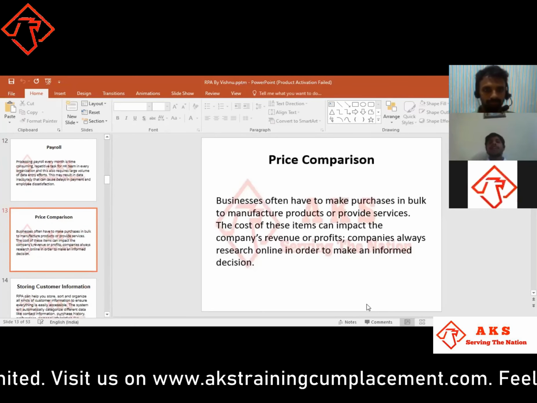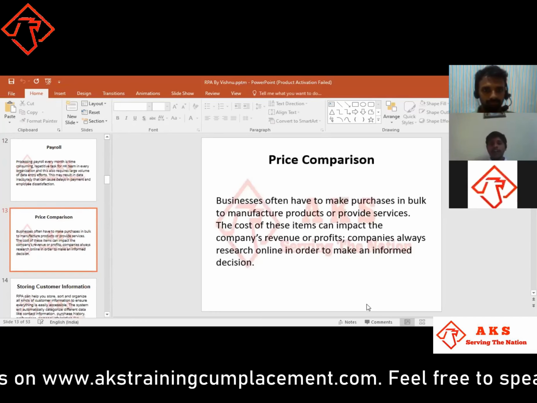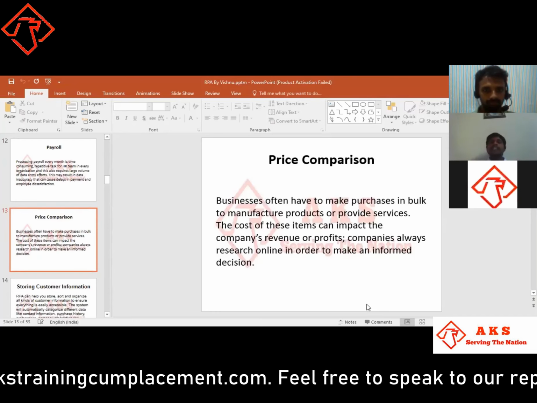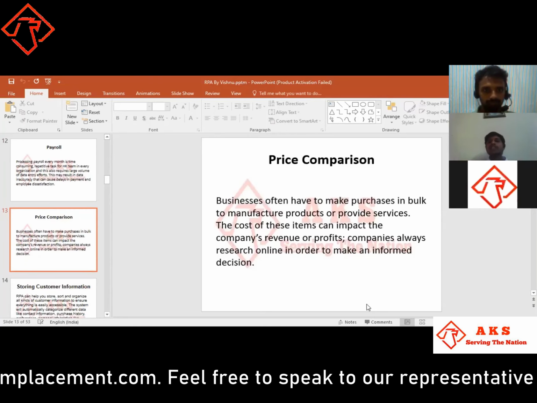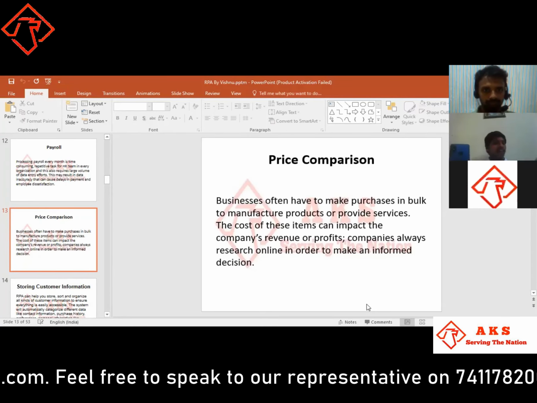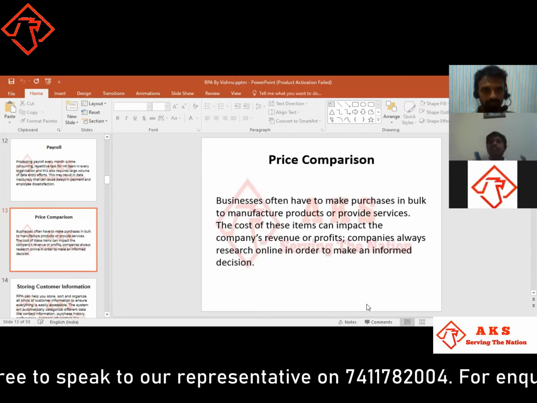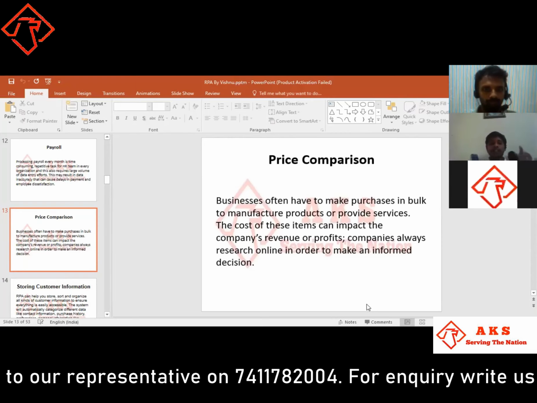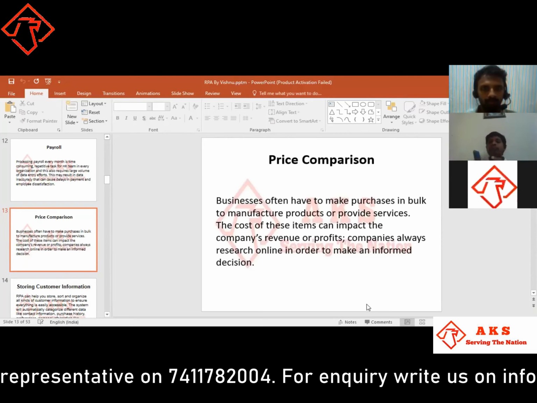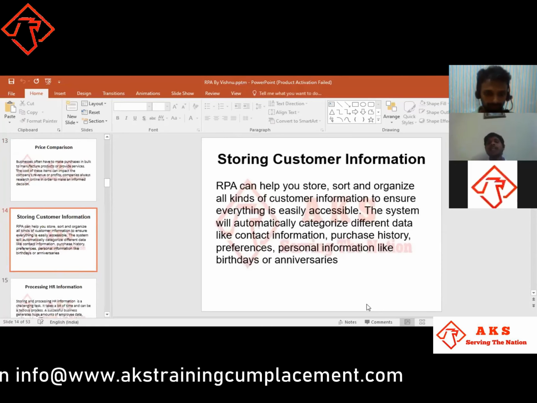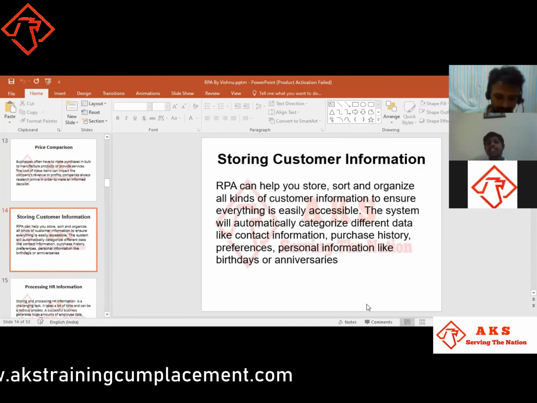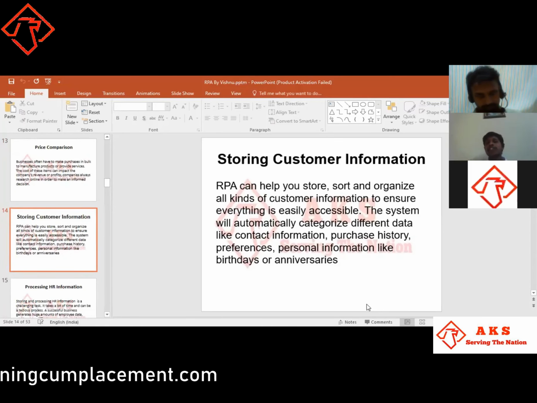Next, price comparison. In the business field, if there is one business and another business, let's not take business, let's take machines. These are two machines. Let's say this is one machine and this is another machine. Whenever this machine works hard and this machine is smaller, there is a comparison between the work each has done, whatever bulk manufacturing should be done. All this comparison will be done by the machines. Storing customer information, we have already discussed personal information. We have discussed storing customer information in terms of salaries, whatever storage has been given to us.